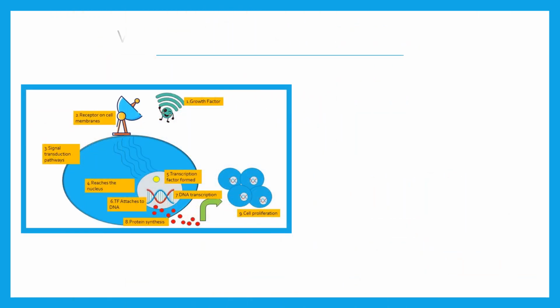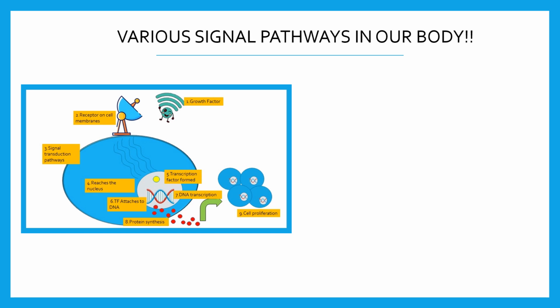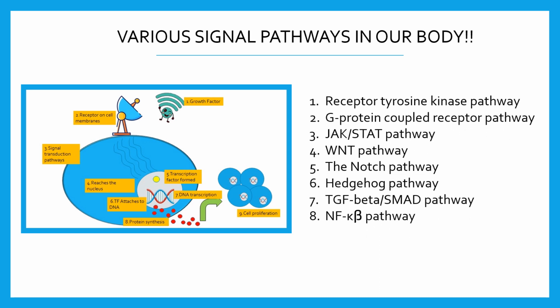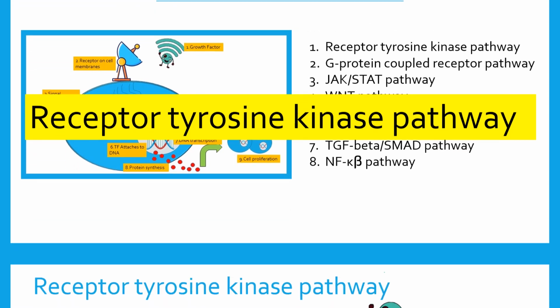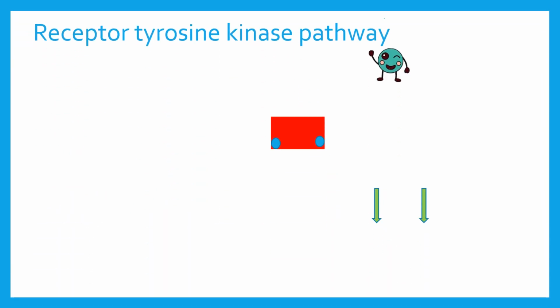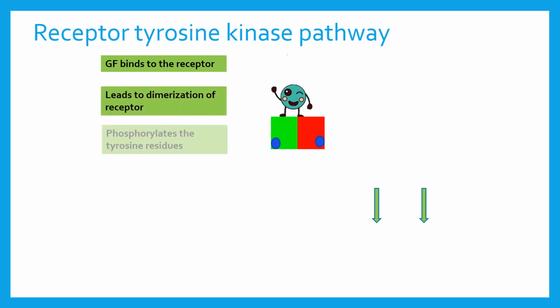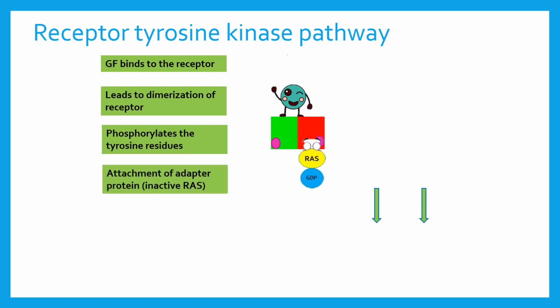As mentioned before, there are various signal transduction pathways in our body. The list of the various signal pathways is given here. Today we'll be seeing more in detail about the receptor tyrosine kinase pathway. So here we have the receptor tyrosine kinase pathway. Initially, the growth factor binds to the receptor. This leads to dimerization of the receptor. Once the dimerization takes place, the tyrosine residues present in the receptor get phosphorylated, and the adapter protein, the RAS, gets attached to the receptor.